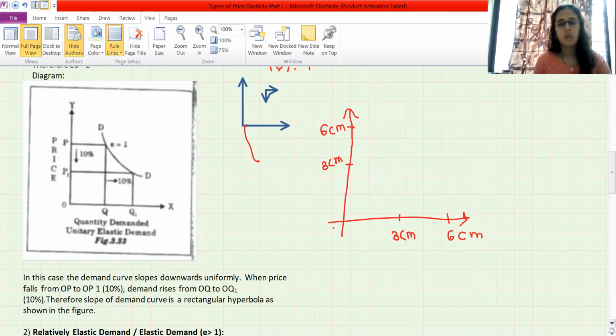Okay, so now the x-axis and y-axis. The x-axis indicates quantity demanded, and the y-axis indicates the price of a commodity.